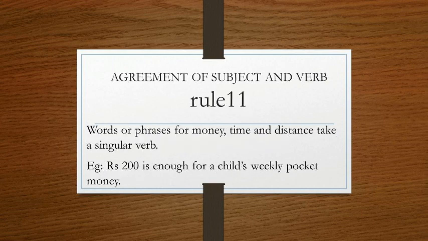Now next rule says, words or phrases for money, time and distance take a singular verb. Rupees 200, though it is more than one, will still take a singular verb. Rupees 200 is enough for a child's weekly pocket money.